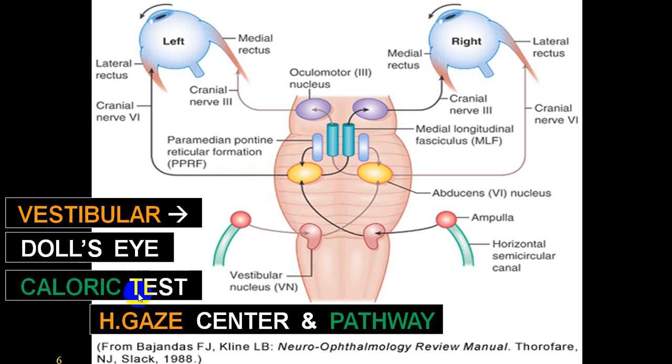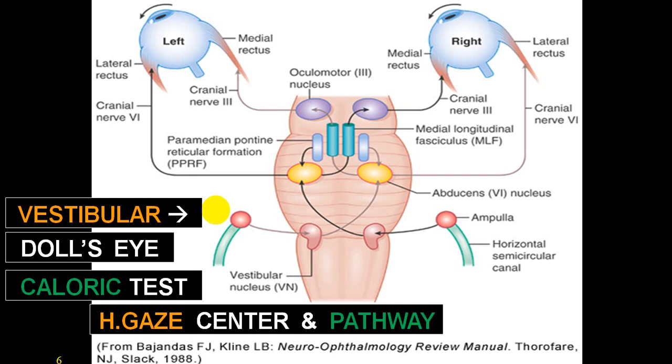Also while doing a caloric test, it remains same. So cold water will move the eyeball and warm water will also move the eyeball. Cold water will be towards the side and warm water will be away from the side.